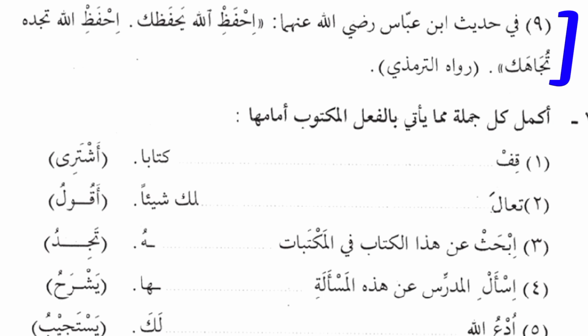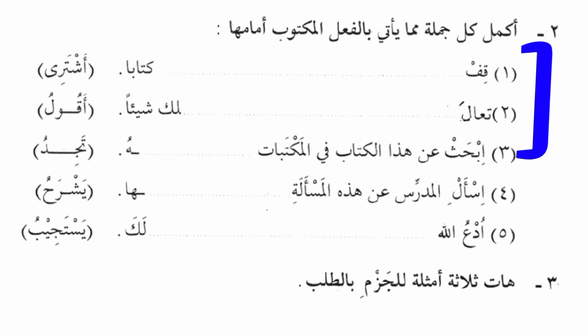Exercise number 2 says, "Akmil kulla jumlatin mimma ya'ti bil fi'li al-maktubi amamaha." That is what? Read and complete the following sentences with the verb which is being written in front of it in the parentheses. Number 1, we have kif, stand. We say, "Ashtari kitaban," I will buy a book. Kif, you can see.